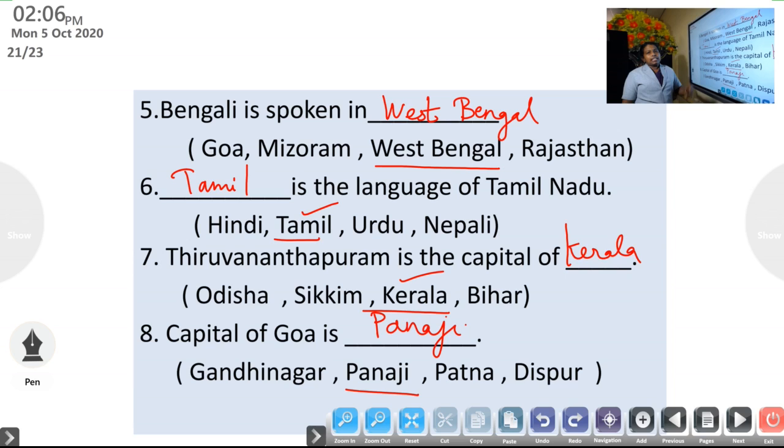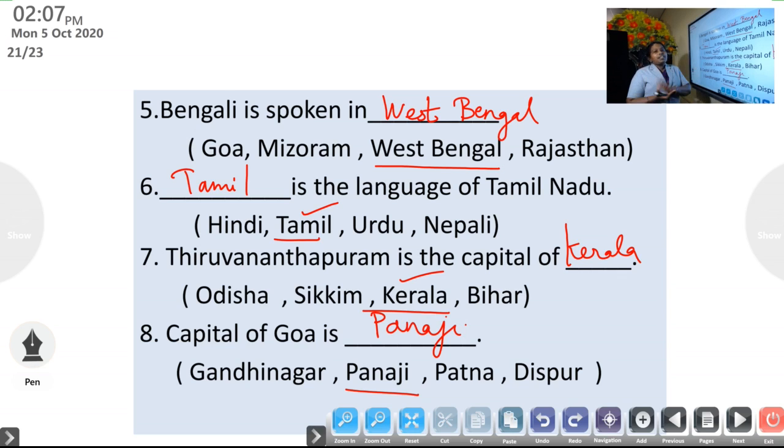So these are the main things in this lesson. Once again, I remind you that you need to study only the capitals and the languages which I will give you in the notes, and also one correction was there in your textbook. In our textbook it is written that 29 states are there in India. Now, after learning this lesson, I think you may have understood that there are 28 states in India. There are only 28 states in India. So you have to correct that.